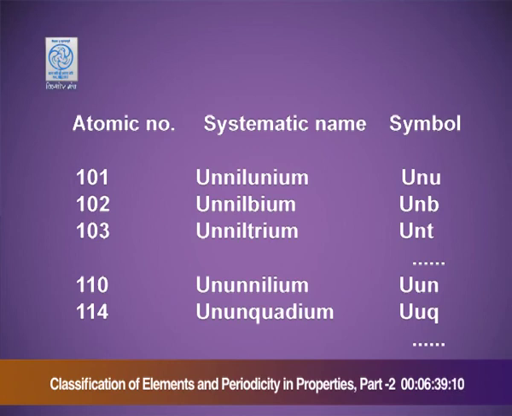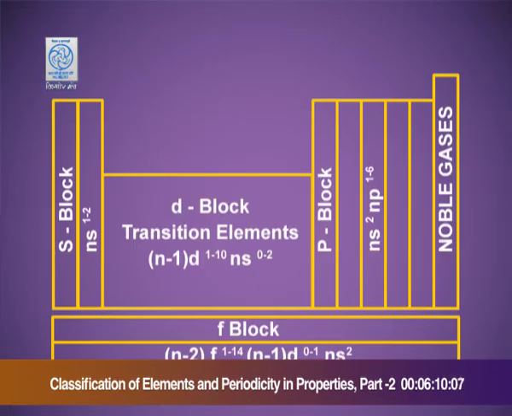Symbol Uun. 114, one more example, un-un-quadium. The symbol will be Uuq. So, this way we can write the IUPAC name of the different elements with atomic number more than 100 and it avoided all the controversies. It was accepted by one and all.